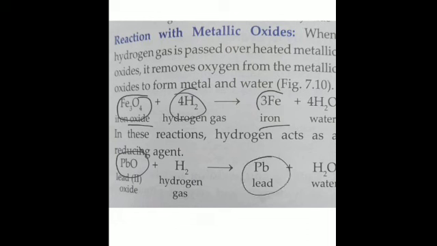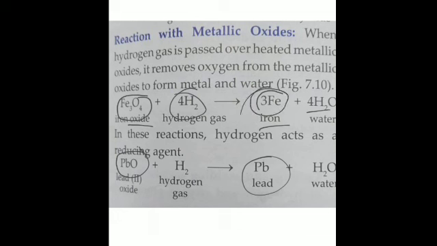Is that clear? So I have told you earlier that the substances which remove oxygen or add hydrogen are known as reducing agents. Is that clear? So hydrogen has removed oxygen, so it is known as a reducing agent just because it has removed oxygen from iron.